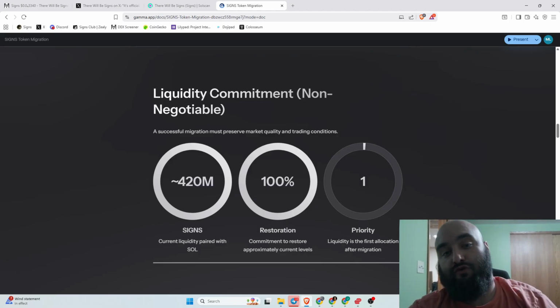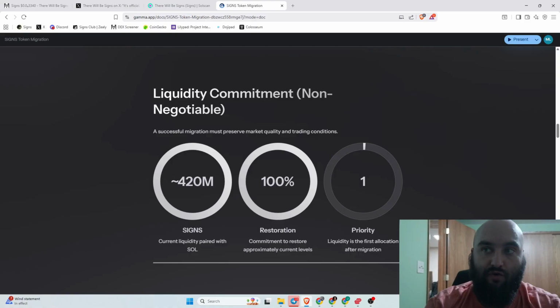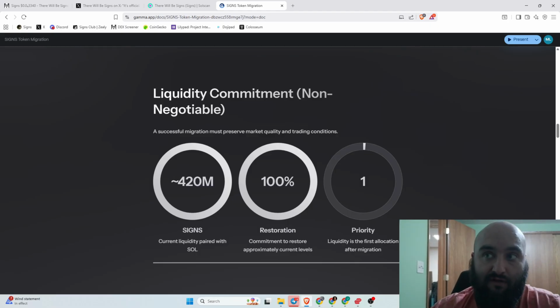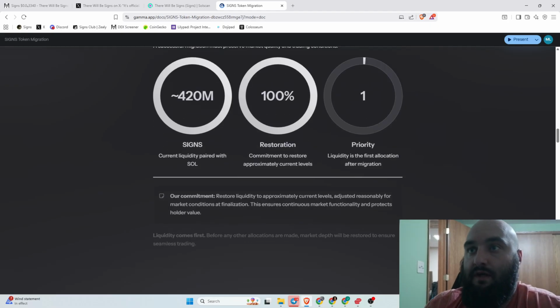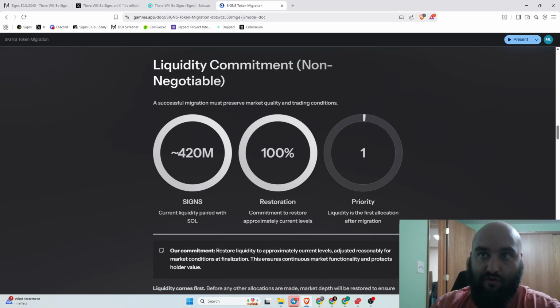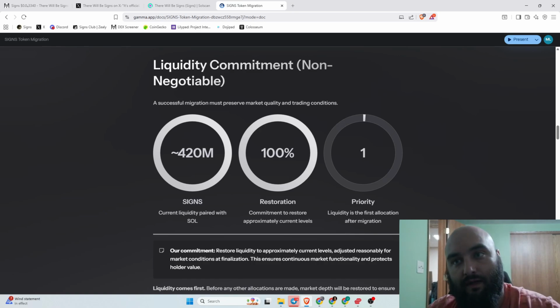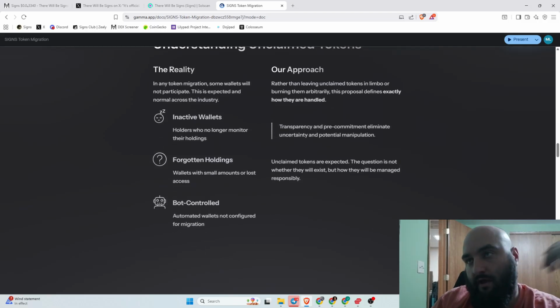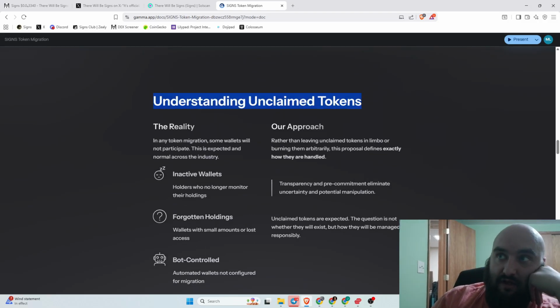So whenever we go to do this migration and all these unclaimed tokens become available, part of our commitment here is to get back to these liquidity numbers. So we're going to make sure that we have the same amount of liquidity available now as we do whenever we migrate. That's going to be our first priority. So we'll pair more tokens with some Solana, put it in the liquidity pool to make sure that we restore our liquidity to the current levels. Okay, so then this is where we get into the unclaimed tokens.